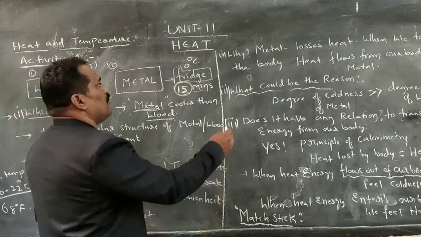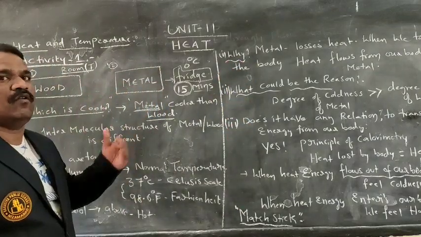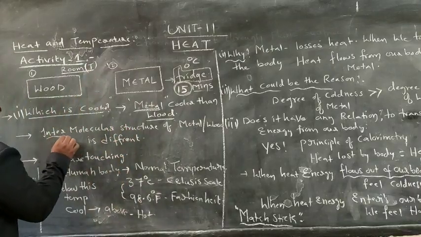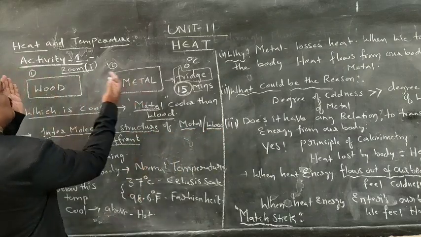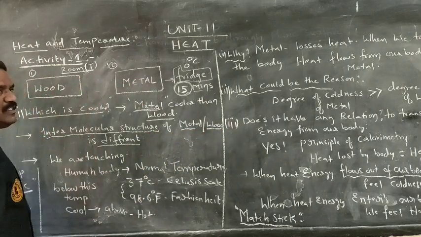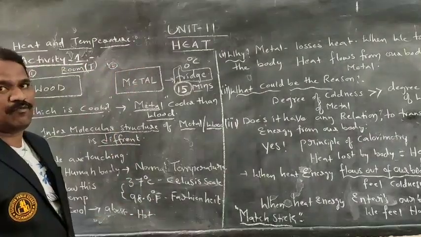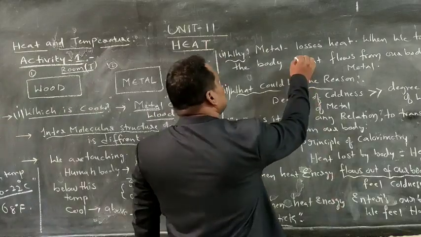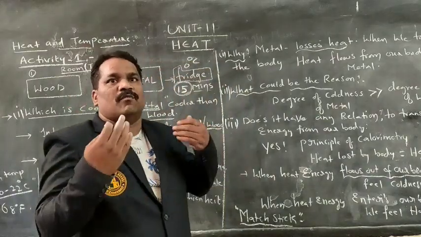The second thing is nothing but what? Why do we ask this? Which is cooler? Metal is cooler, we got that. Why? Second point. The first point I explained: the intermolecular structure of metal and wood is different, as they are made up of different substances. So here, what will metal do? It loses heat when we touch it with our body.